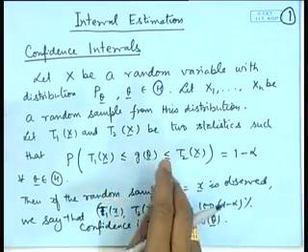Now, how to find out the confidence intervals? What would you call a desirable confidence interval? Naturally, if we have a higher confidence level, then it is good, because we can say that this is likely to include the true value. However, there is a certain contradiction here, because if we increase the probability, then naturally the size of the interval will also increase. So, there is a conflicting goal: either we increase the confidence coefficient, or we decrease the length of the interval.